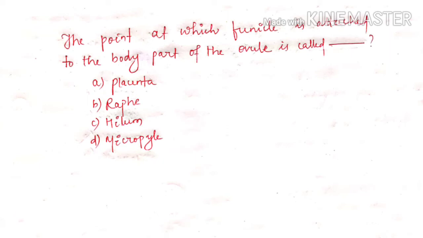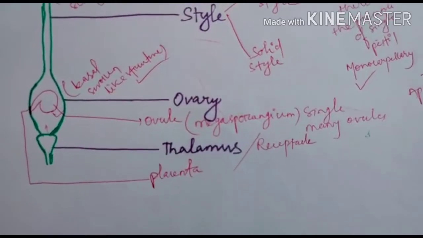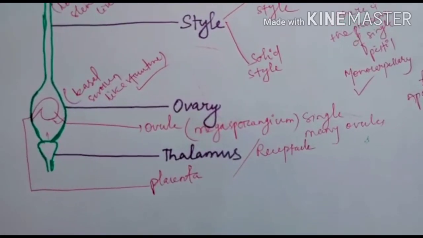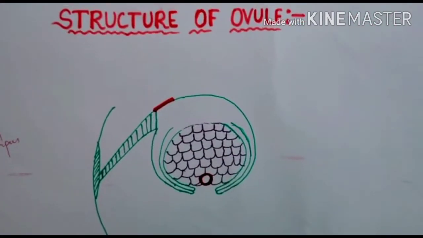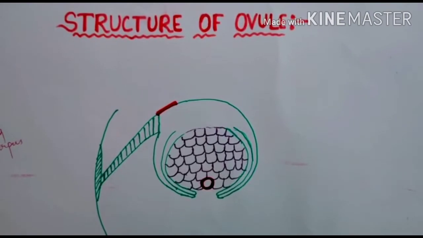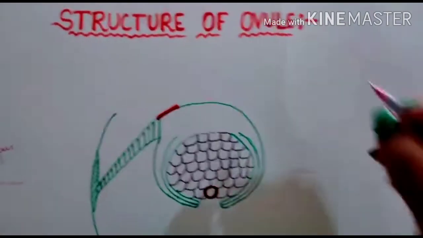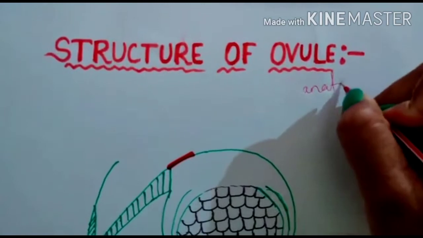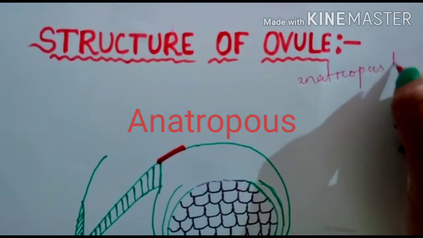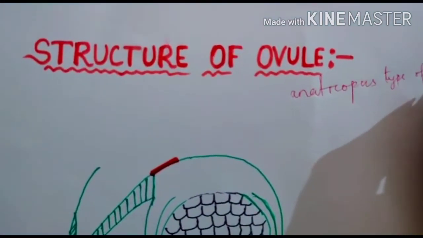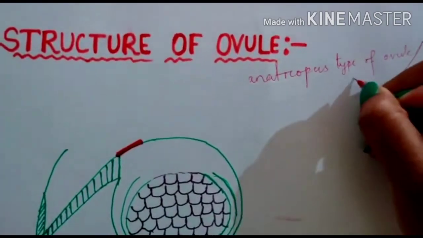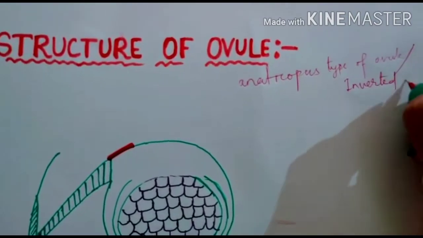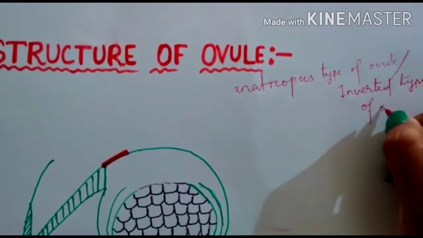Dear students, please give the answer of this question after watching this video. So we draw the structure of ovule which is commonly found in angiosperm. So the ovule which is commonly found in case of angiosperm is called anatropous type of ovule, or it is the inverted type of ovule.